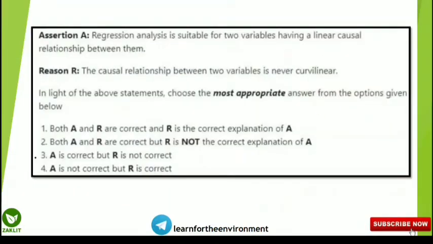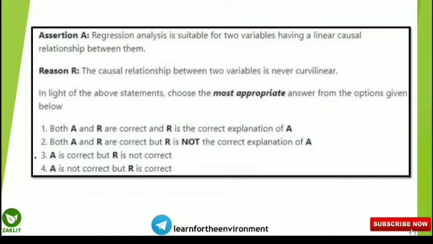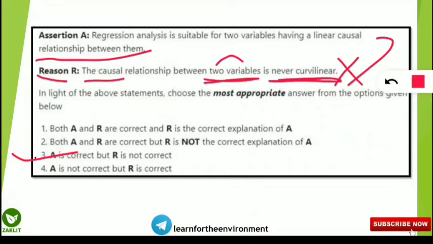The next question is of the assertion and reasoning kind, from a theoretical concept in statistics. So let's read the assertion statement first. The assertion states, regression analysis is suitable for two variables having a linear causal relationship between them. And the reason states, the causal relationship between two variables is never curvilinear. So by analyzing those two statements, we can say that A is correct but R is not the correct statement. Why? Because the causal relationship between two variables can be curvilinear.